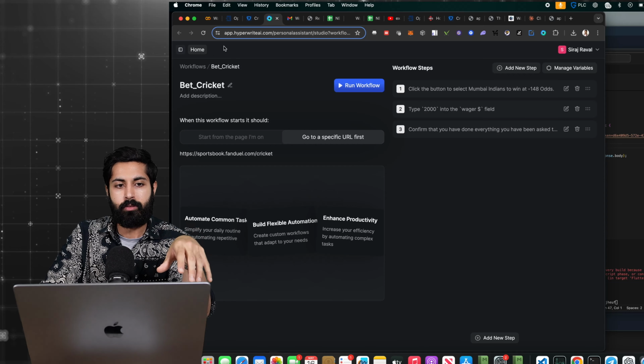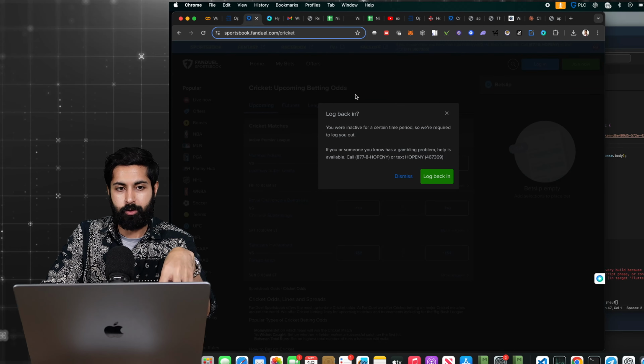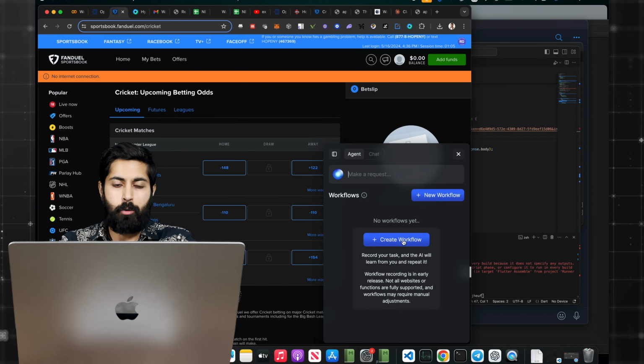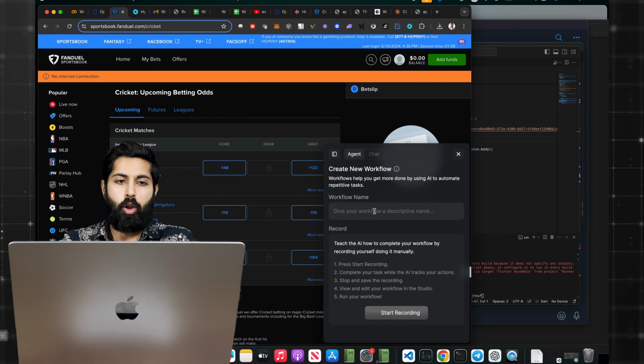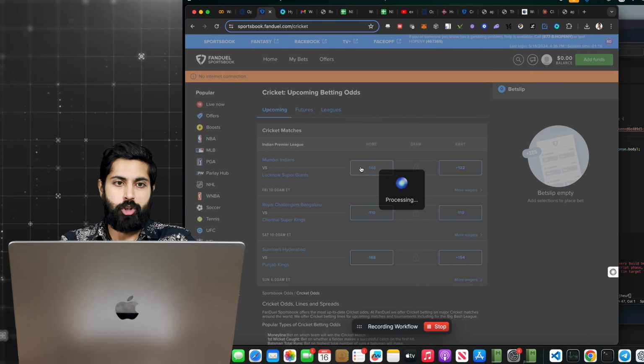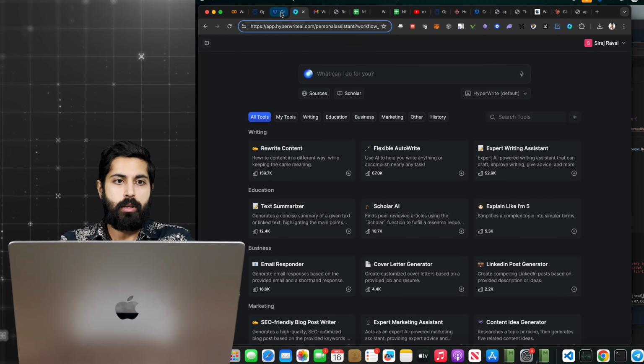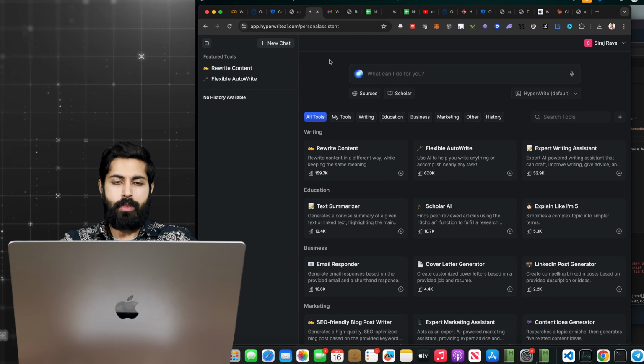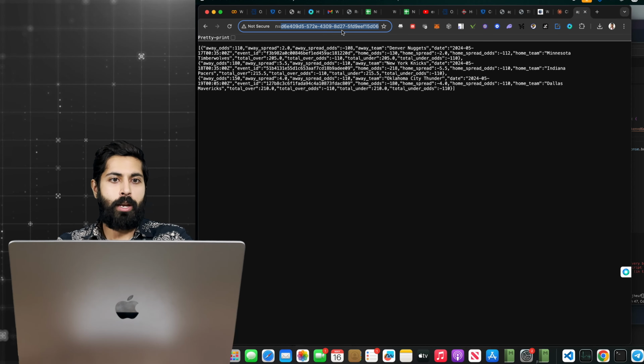If I want to really automate this, I want it to work with the browser. So for that part, we need to use Hyperwrite. And so the easiest way to use Hyperwrite, click on Hyperwrite. I will click on Agent. I will create a workflow and I'll call it a name. I'll say test demo, start recording. And what it's going to do is going to record my actions. And what I can have it do is I can have it record my actions as I click through a website, but also I can have it look at these API results intelligently in the browser.